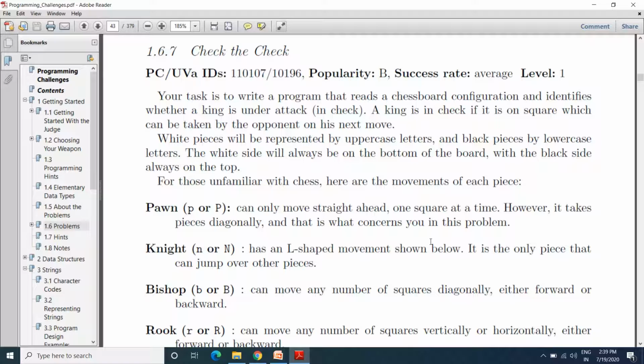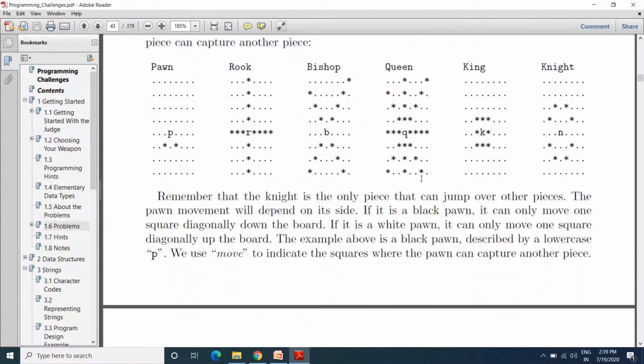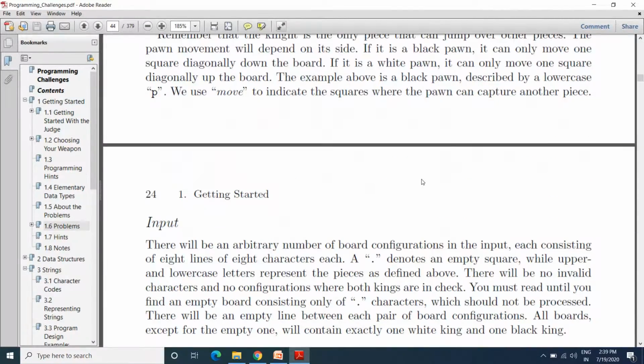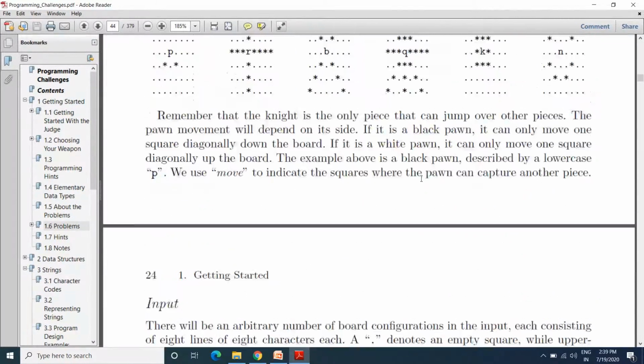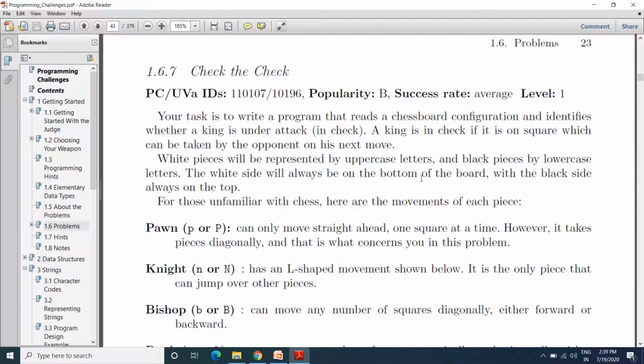So we'll read this one and find out what the problem is, and what kind of input and what kind of output they have provided over here. The first thing is that we need to read the problem statement and understand it first, and according to that you need to apply your logic, apply your coding, and submit it.